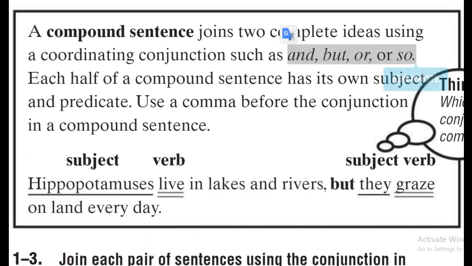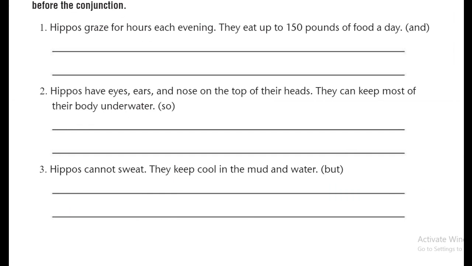Using words like and, but, or, so is normally connected to the use of commas before them. Remember the small chant that we have used to say in the class? Comma and, comma but, comma or, comma so. When you take a close look at the word but here in the sentence, you're going to notice that there is a comma before it. So that's the rule here. It's to put the comma before and, but, or, and so if they exist in a sentence linking between two sentences. Let's take the first sentence as an example.